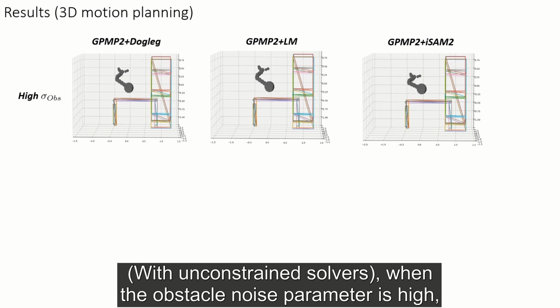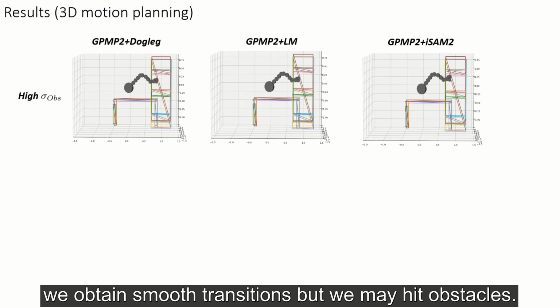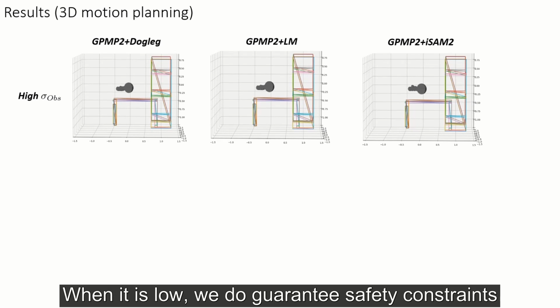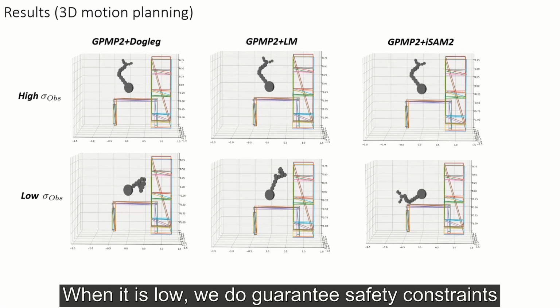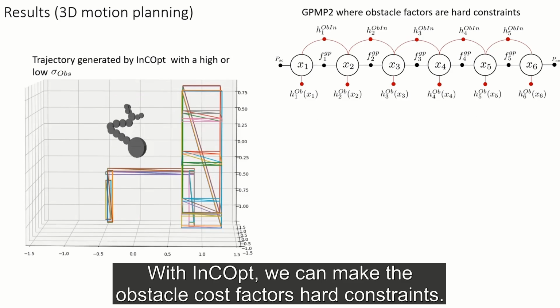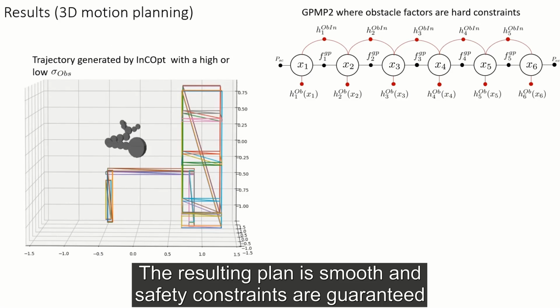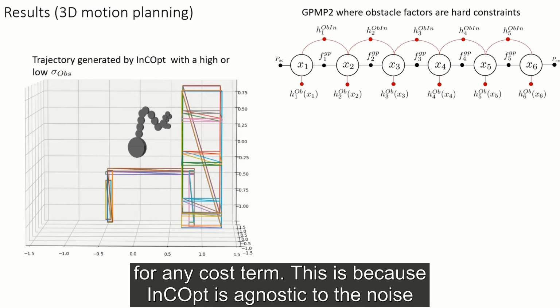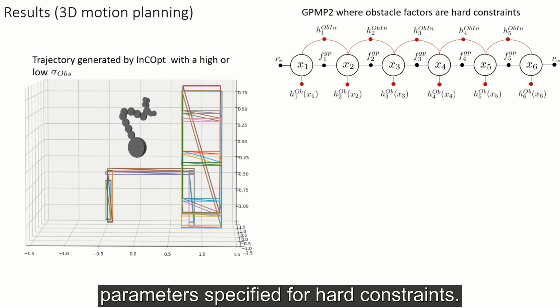When the obstacle noise parameter is high, we obtain smooth transitions, but we may hit obstacles. When it's low, we do guarantee safety constraints, but transitions may not be smooth. With InCOpt, we can make the obstacle cost factors hard constraints. The resulting plan is smooth and safety constraints are guaranteed for any cost term. This is because InCOpt is agnostic to the noise parameters specified for hard constraints.